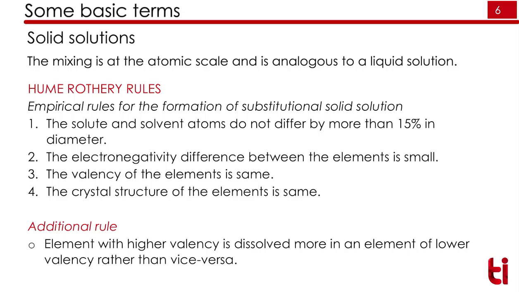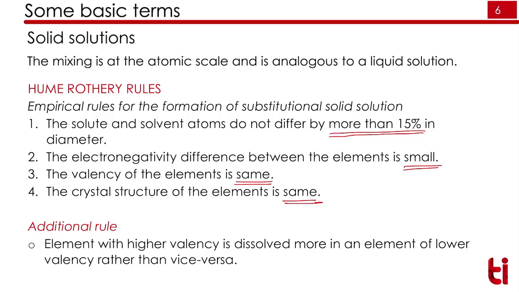First, the diameter difference between the solute and the solvent atom should be less than 15%. Second, the electronegativity difference between the two elements should be small. Third, the valency of the elements should be the same. And fourth, the crystal structure of the elements should be the same. If all these conditions are followed, we can get solid solutions.